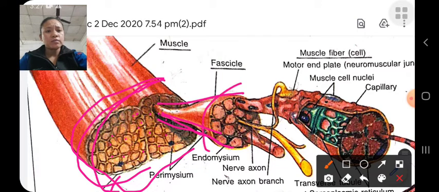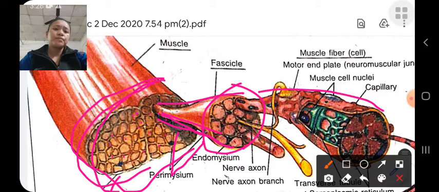Let's take out one fascicle, and the fascicle is surrounded by the perimysium, meaning it is protected by the perimysium. And in the fascicle there are a number of muscle fibers. A fascicle is made of muscle fibers. Take out one muscle fiber.